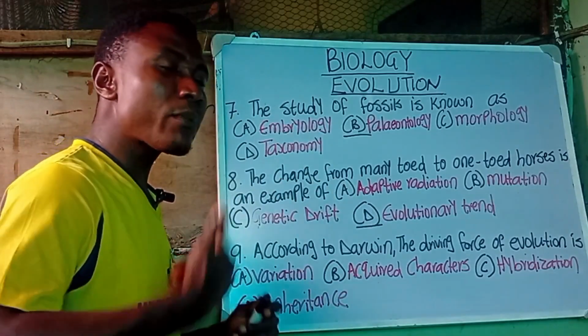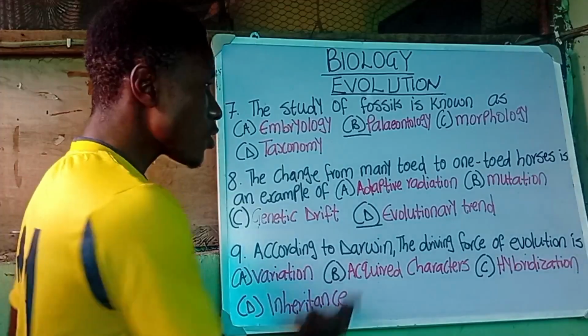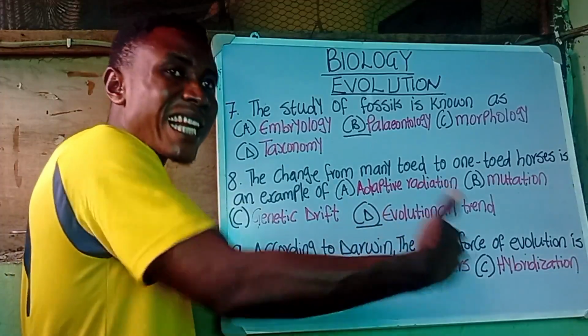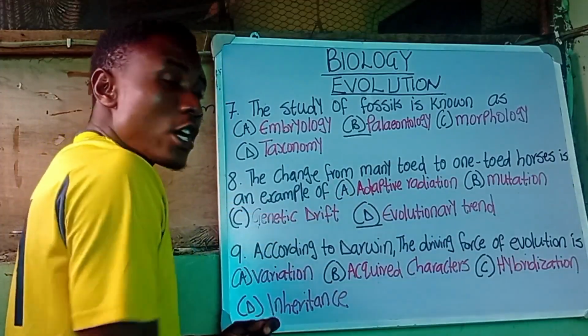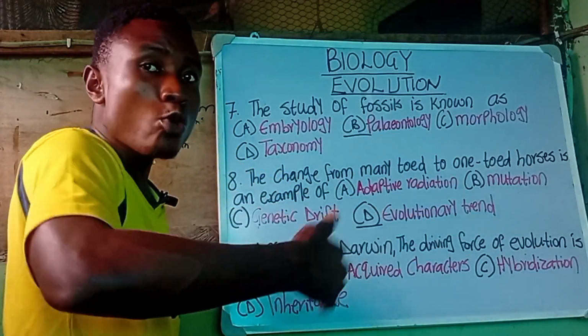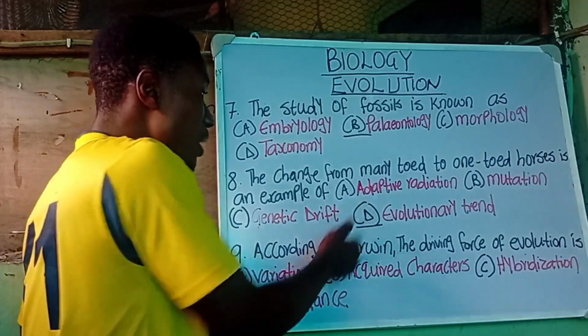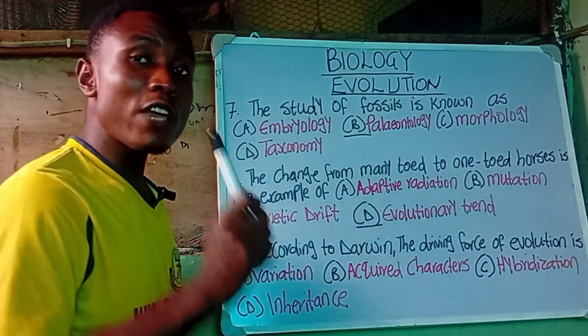That means this has taken place over a long period of time. So this is an evolutionary trend. It is a trend that was followed before we got one-toed horses, right? So the correct answer there is D, which is the evolutionary trend.